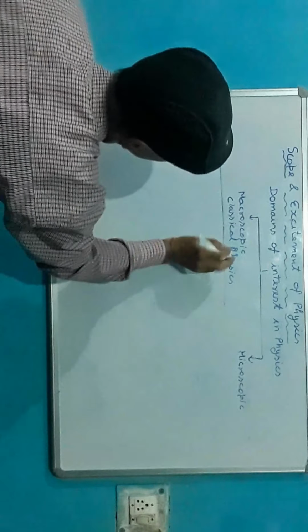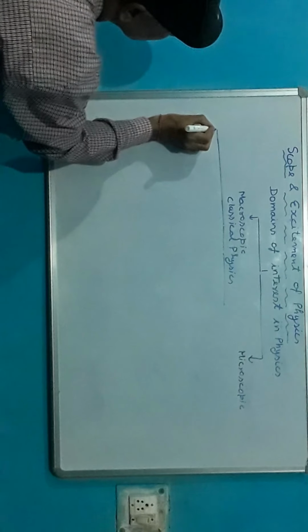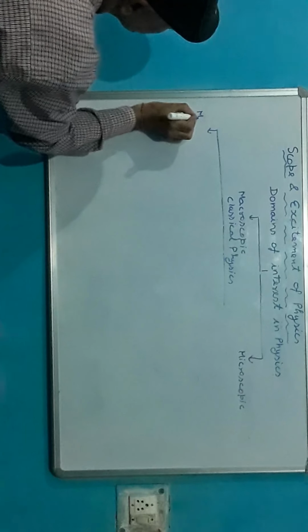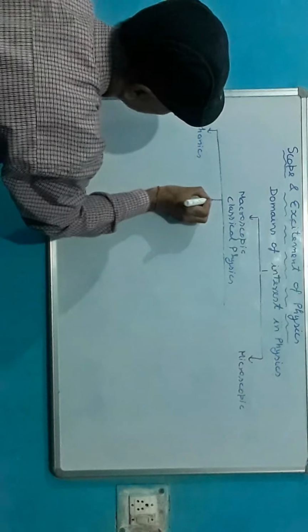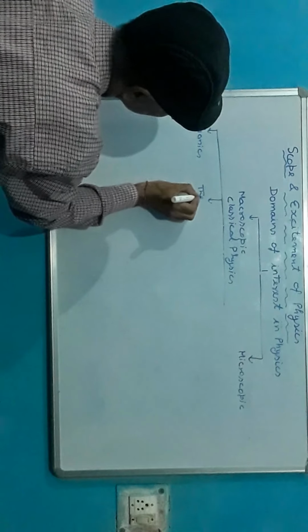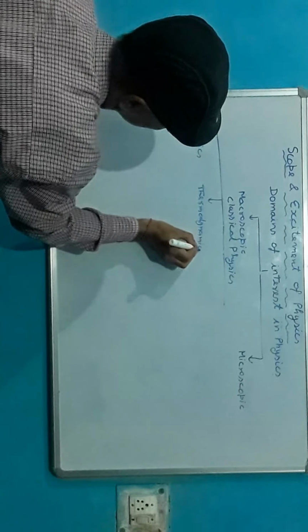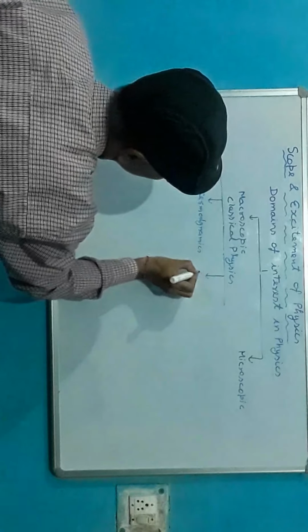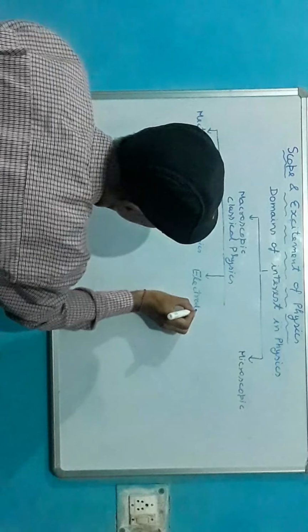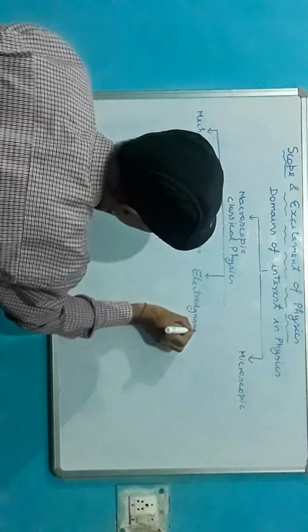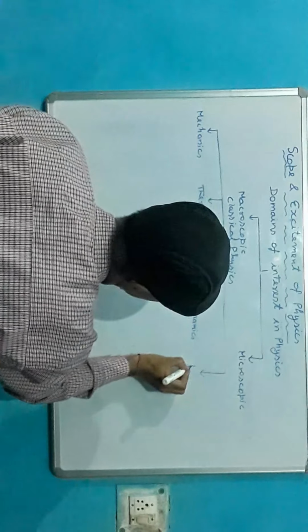First of all, the first branch is mechanics. After that, thermodynamics, electrodynamics, and optics.